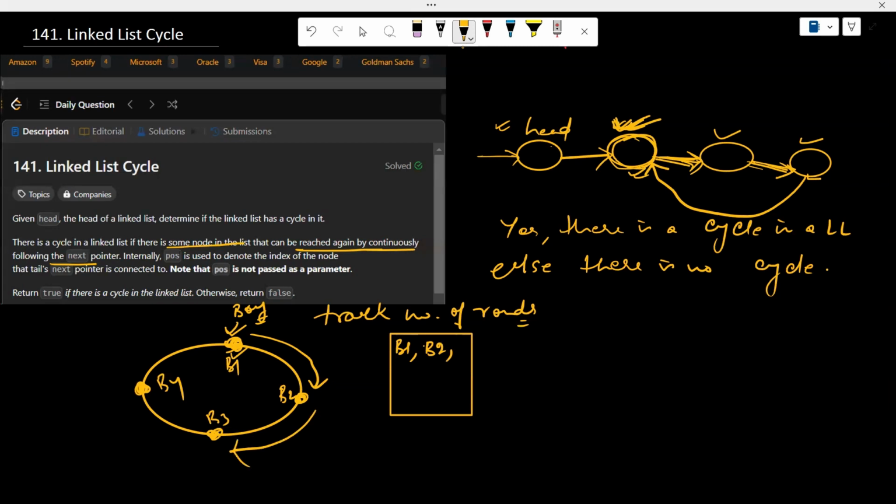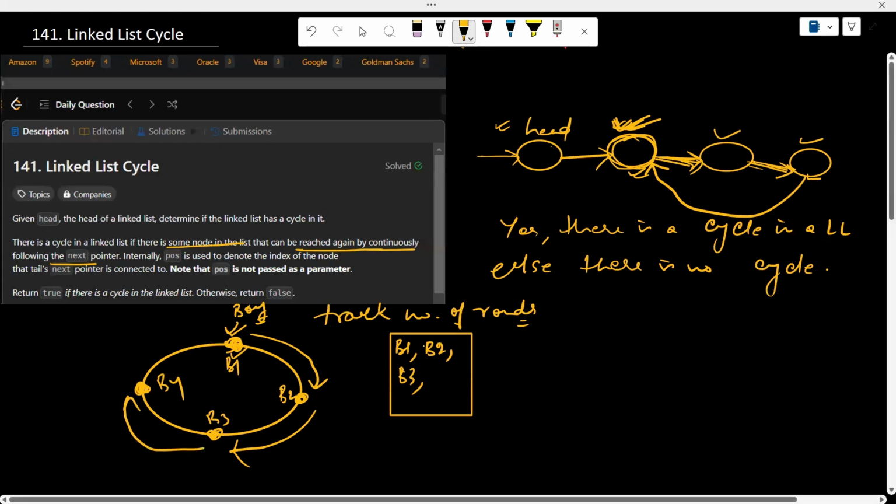Now again he reached bench 3. He will see bench 3 is not written. He will write bench 3. Again he reached bench 4. On the piece of paper bench 4 is also not written. That means still he hasn't completed one round. Now he reached bench 1. On the piece of paper he will see yes, bench 1 was written. That means he has now completed one round. So the same logic can be applied in this question.